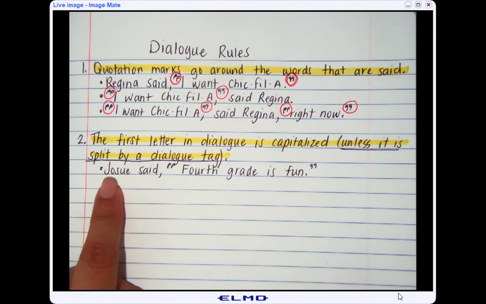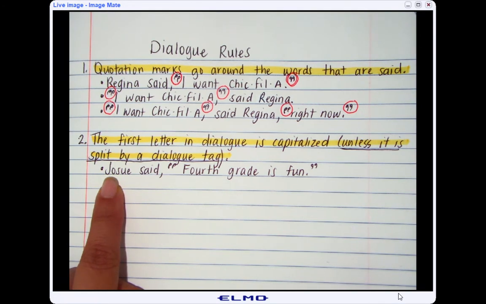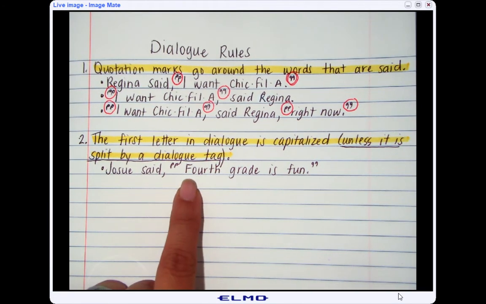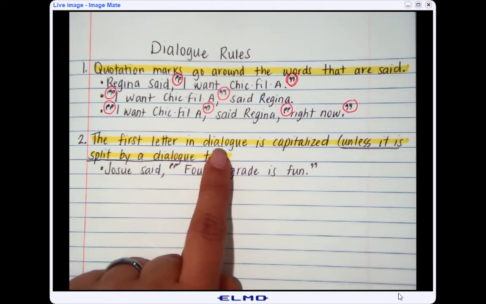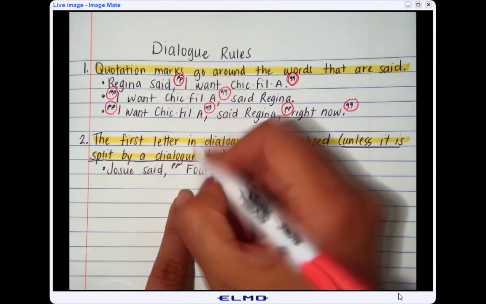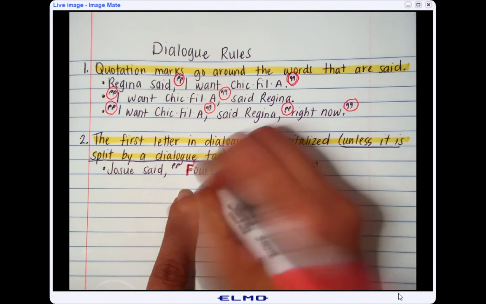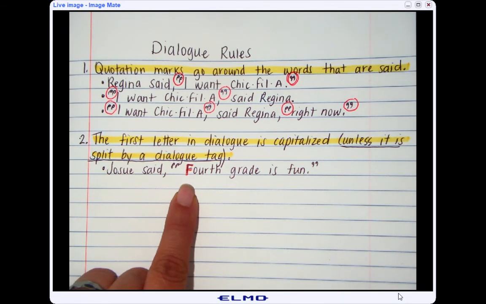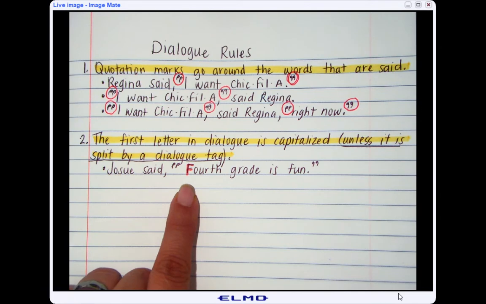So Josue is capitalized because it's the first word of the sentence and also because it's a proper noun. But then, inside the quotation marks, because it is the first letter of the dialogue, I have this letter F, which is also capitalized. So when we speak, even though we don't see our words, we know that we speak in proper sentences and proper grammar.